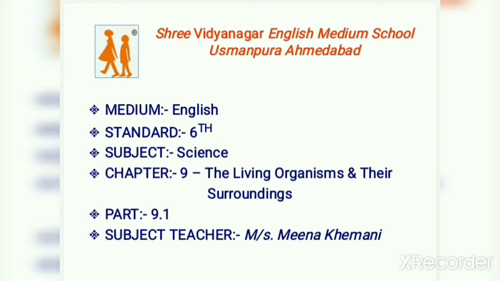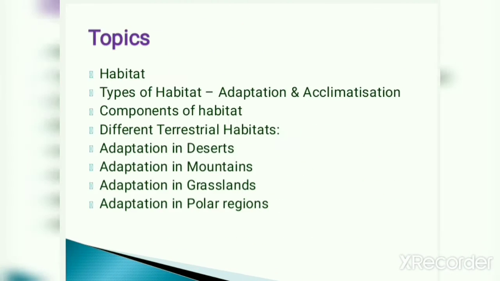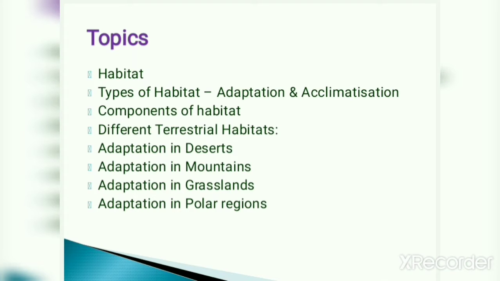Hello students, today we are going to study chapter number 9 of science. The name of the chapter is The Living Organisms and Their Surroundings. This is the first part of the chapter and we are going to cover these topics in this chapter. The first topic is habitat, then types of habitat, then components of habitat and different terrestrial habitats.